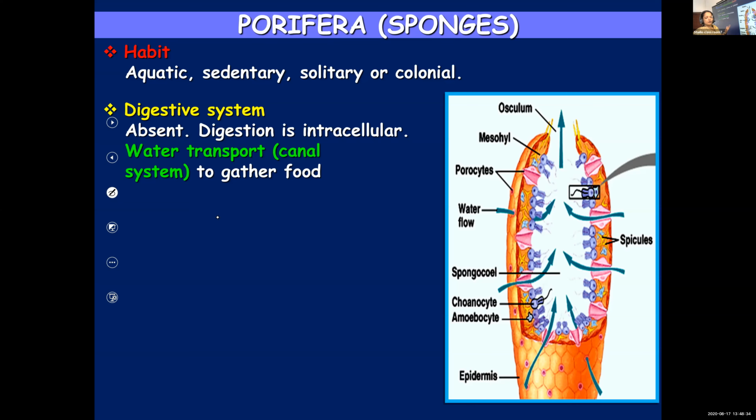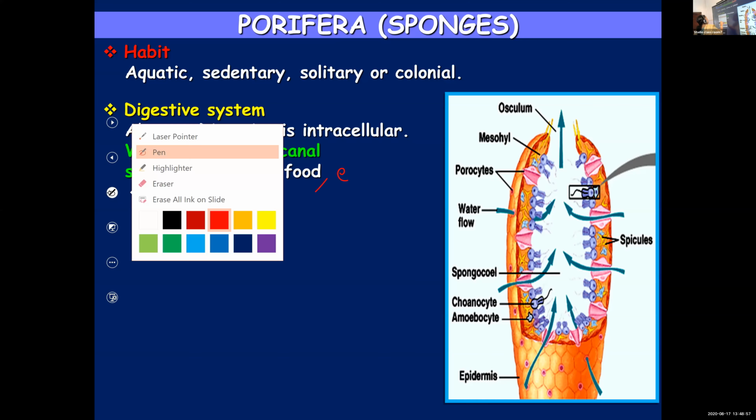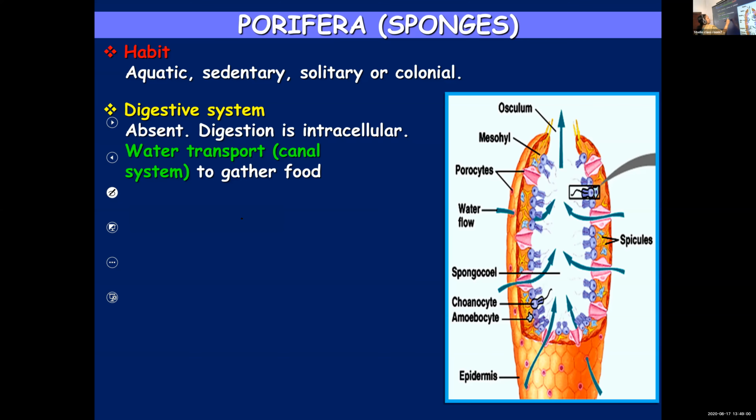The prominent point I told you, they have pores all over their body. We will learn about those pores later. And they have a water transport system or canal system, and this canal system helps them not only in gathering food, but also in exchanging gases and removing waste. It is multi-purpose.